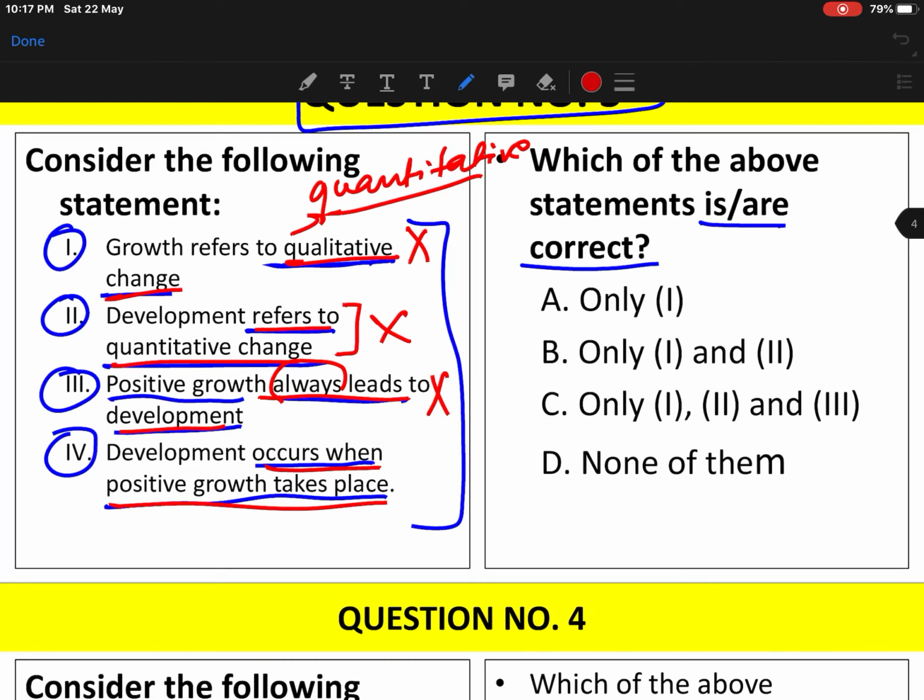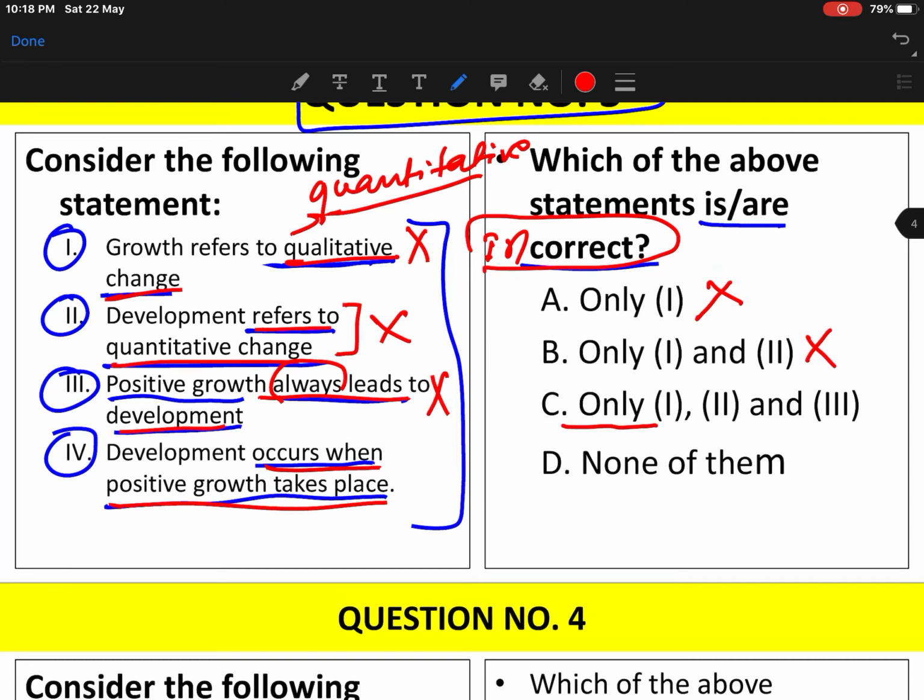Now let us see the options. Which of the following are correct? Sorry, it should be incorrect. The question is about incorrect. Which of the following statements are incorrect? So only one, no. Only 1 and 2, no, because statements 1, 2 and 3, all these three are incorrect.